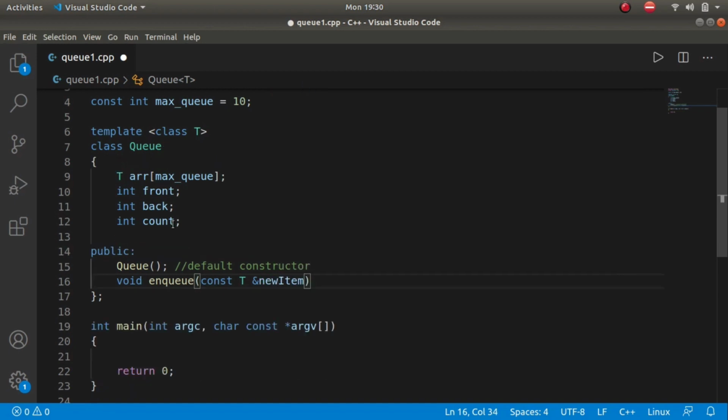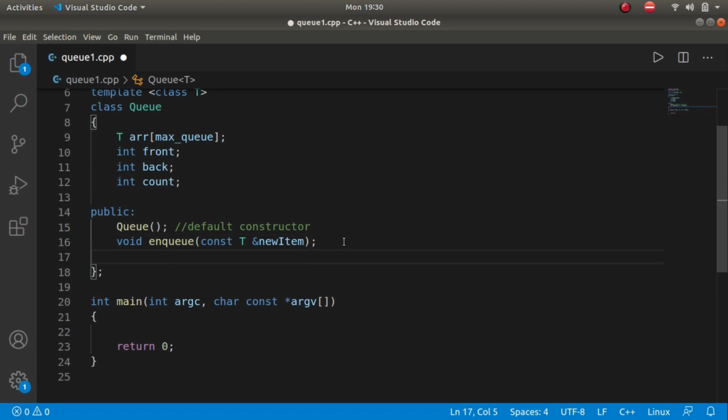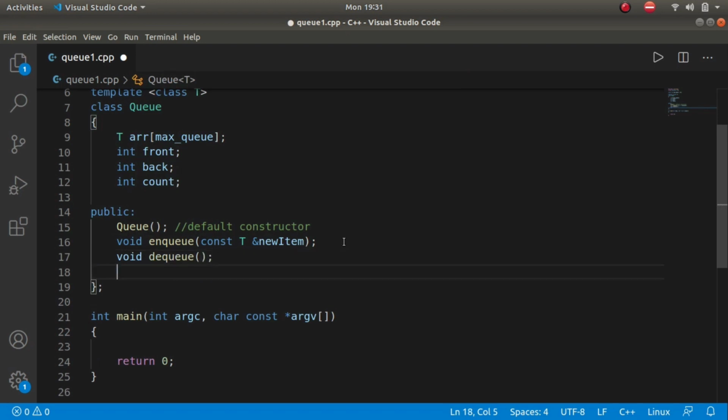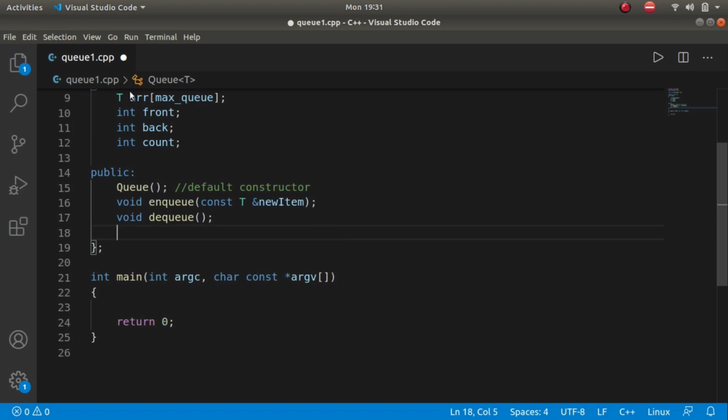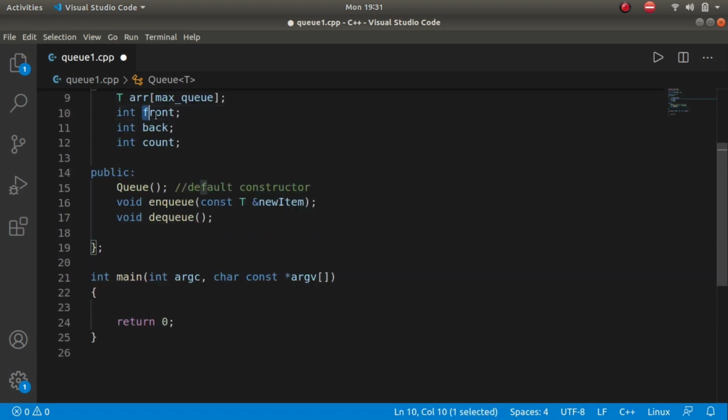I just formatted my code, so nothing else to worry about, that is what that glitch was. Again, void dq, which takes no parameter but eliminates the first or the front person.